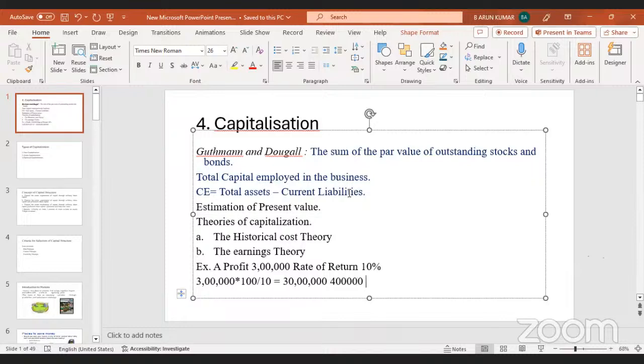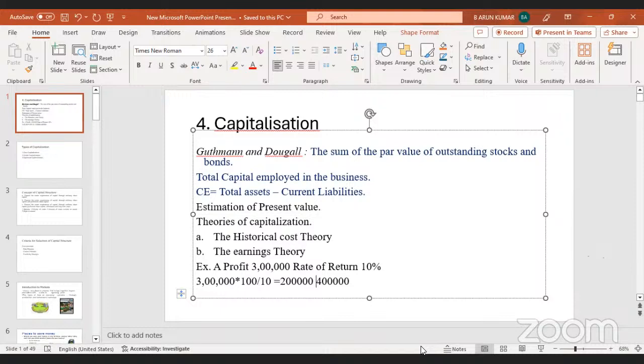For example, every year we are getting 3 lakhs of return, so then we are investing only 20 lakhs. Then our capacity will be reduced because of less amount of capitalization, less amount we are investing. Then we get the 10% of return only. That means we get less returns. Undercapitalization also will affect the organization.